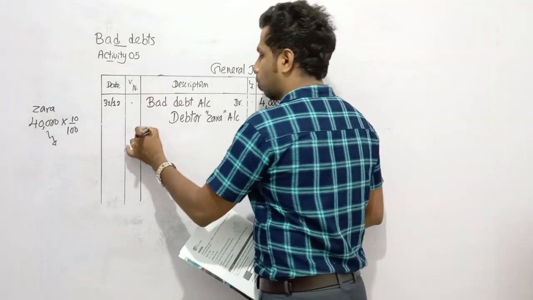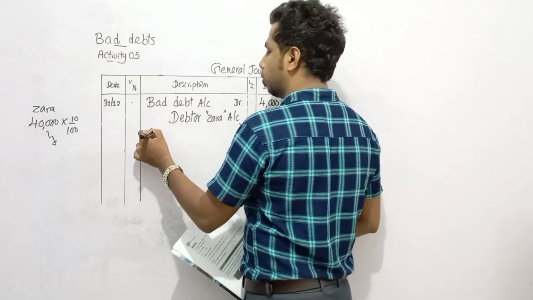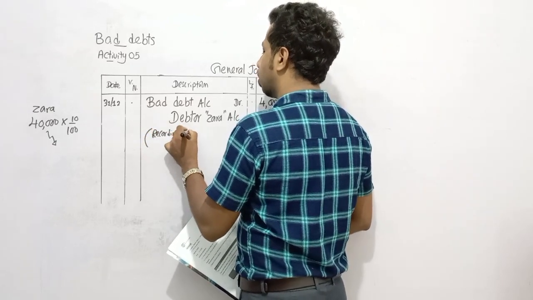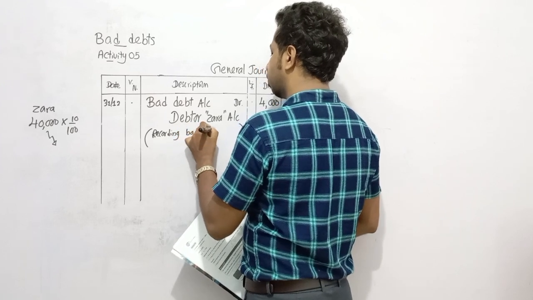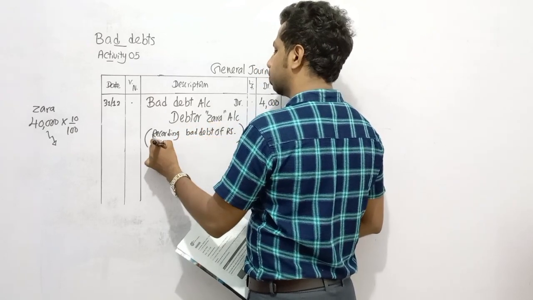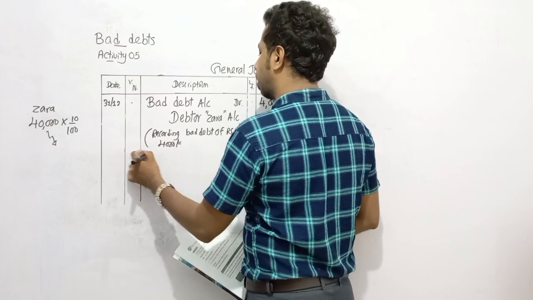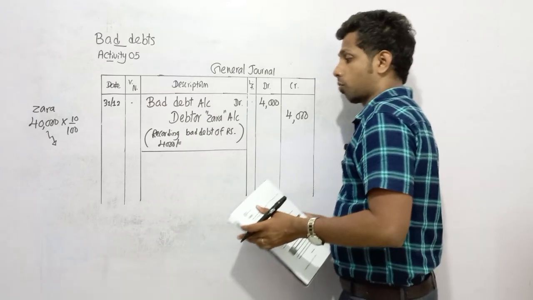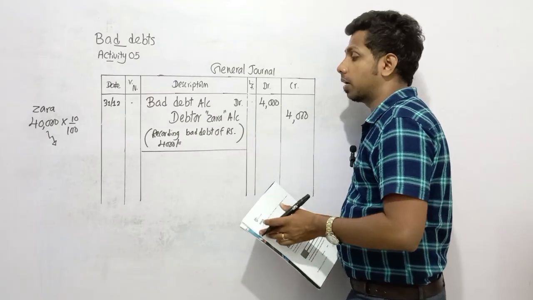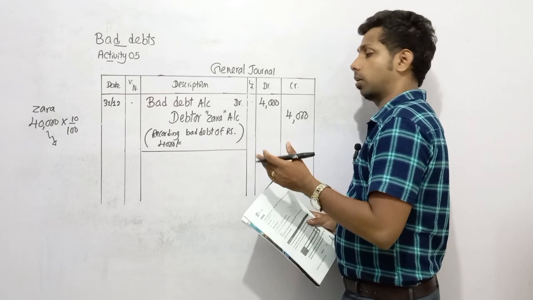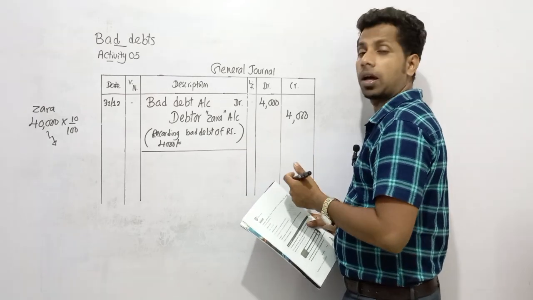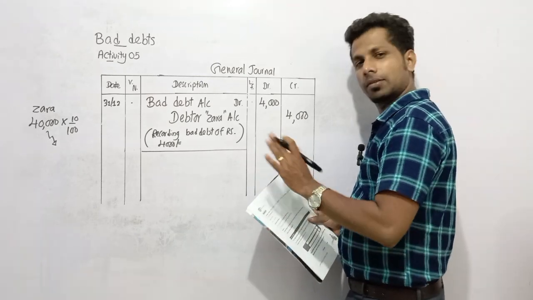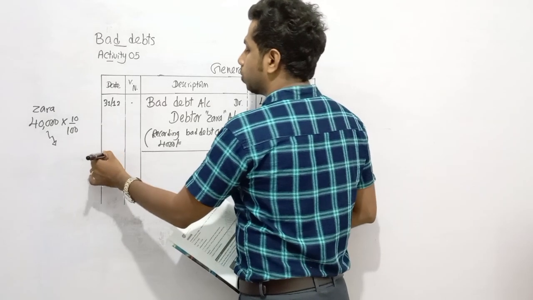It's okay. So after recording this, you need to briefly explain. You need to write down a narration. Recording bad debts of 4,000 rupees. Instead of this, my dear children, we can write: writing off 4,000 as bad debts from debtor receivables of Sarah. Writing off 4,000 as irrecoverable amounts from receivables from Sarah. Okay. So let's move to the next adjustment.